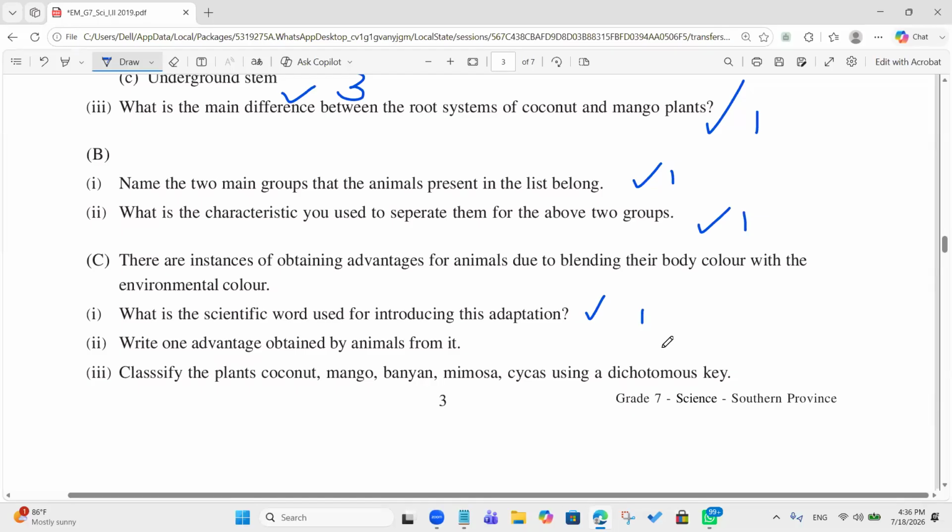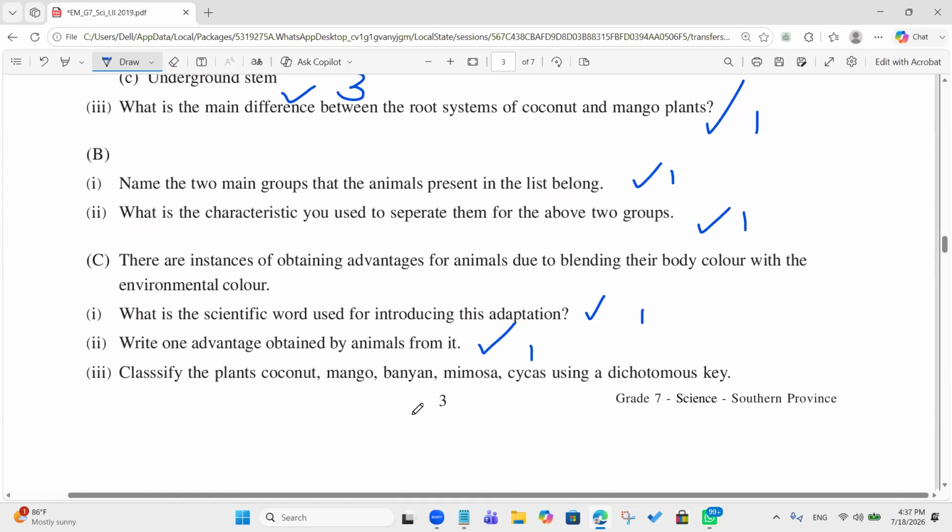Write one advantage obtained by animals from it. They can hide from their predators. They can find their prey easily. And what's the other one? They can hide from the predators. Yes, take 1 mark.